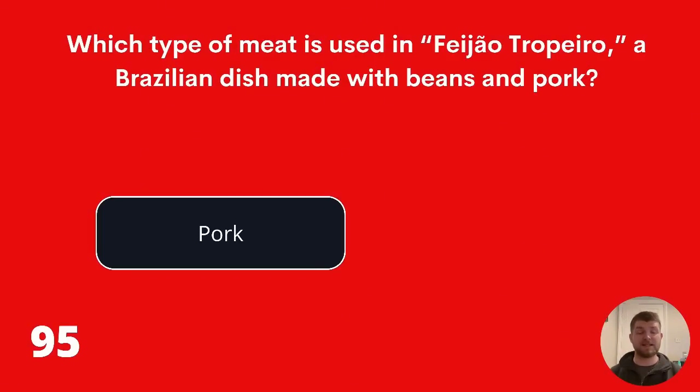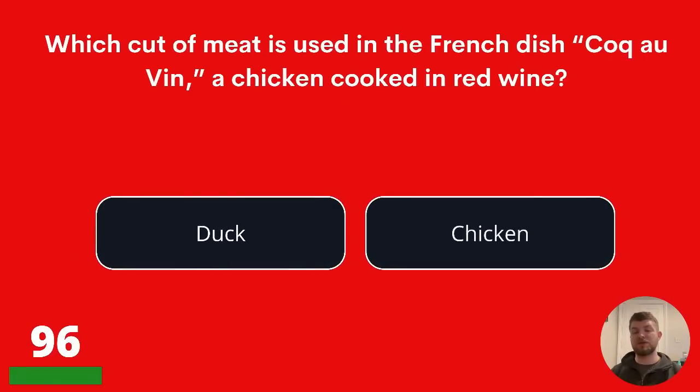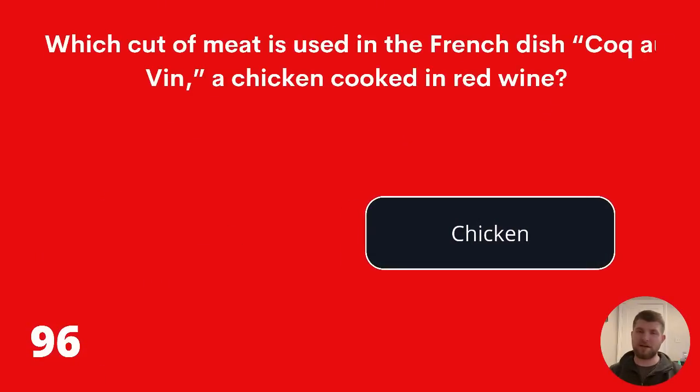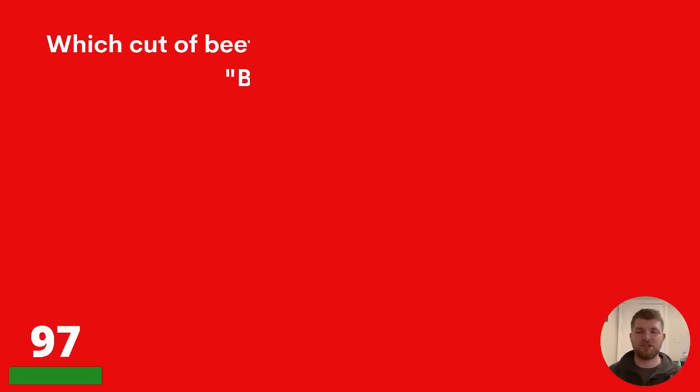Question 96 next. Which cut of meat is used in the French dish coq au vin? A chicken cooked in red wine. Duck or chicken? The answer is chicken. Again, we're testing to see if you're awake here with some of these questions. There's some clues there just for you.